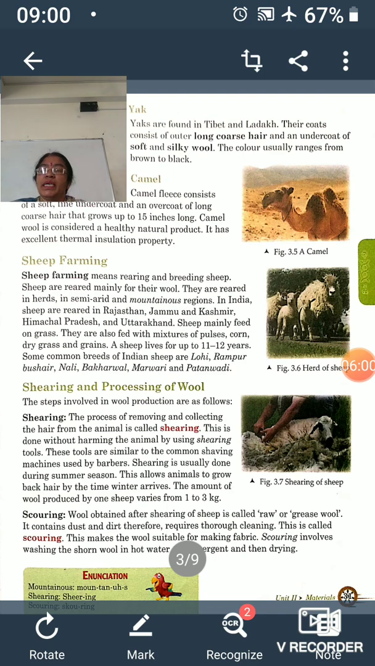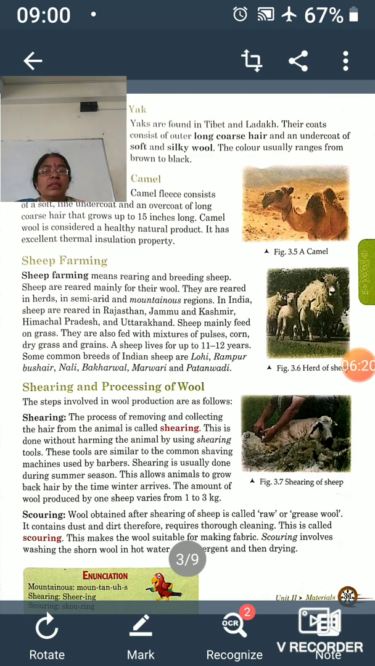Now sorting and grading is done, and after this carding is done. Carding means combing. These fibers are entangled with each other, so they should be made straight, and this is done with the help of a comb, and this is called carding.